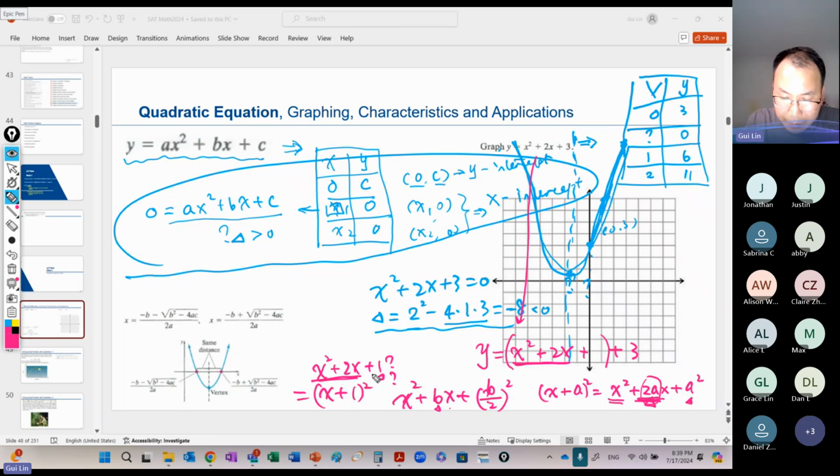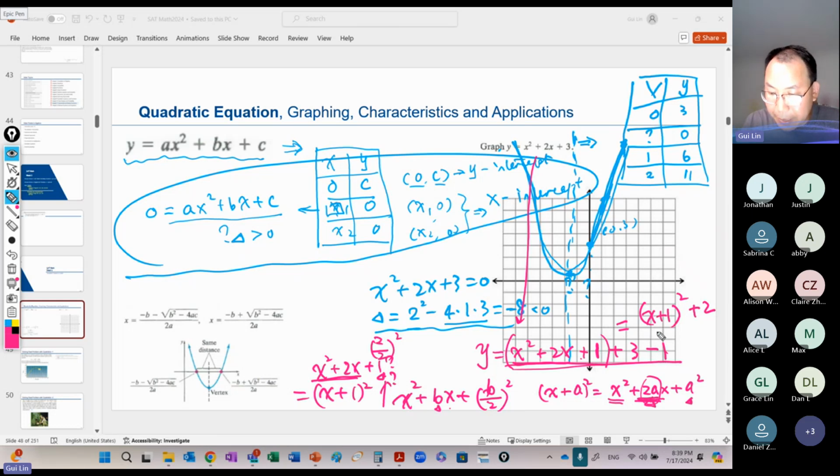The same here. So that's where the 1 comes from, right? It comes from this 2. Half of 2 is 1, and 1 squared is 1. So this is where the 1 comes from. All right, so here you can see it will be 1, but if we add 1, we minus 1, so it doesn't change anything, because these two will disappear. So this one equals x plus 1 squared plus 2.